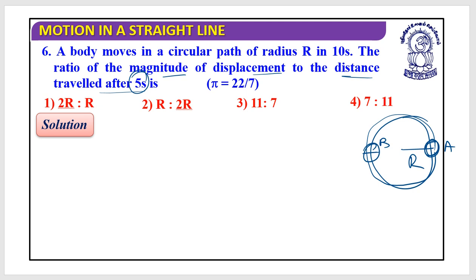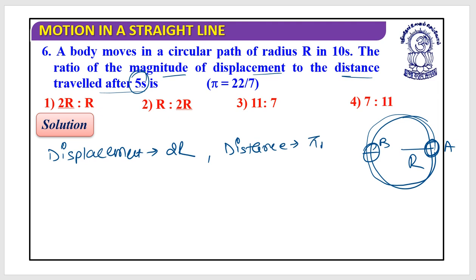This is the previous question only. So what is your displacement? Now tell me, what is your displacement? It is 2r. What is the distance? It is pi r. You require the ratio of the magnitude of displacement to the distance.